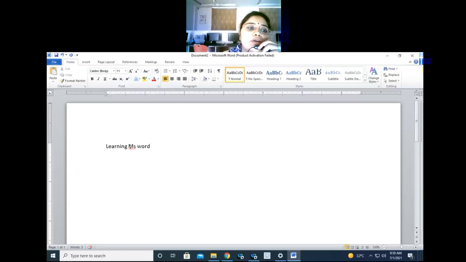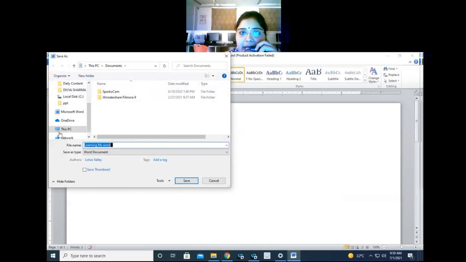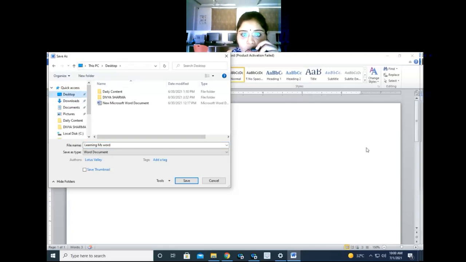Now what we have to do, we have created a file. We have to save it. Click on the file tab here and click on the save button. Whenever you click on the save button, it will ask for the location. These are the locations available where you want to save. Suppose I want to save this file on desktop. So I am clicking on desktop.